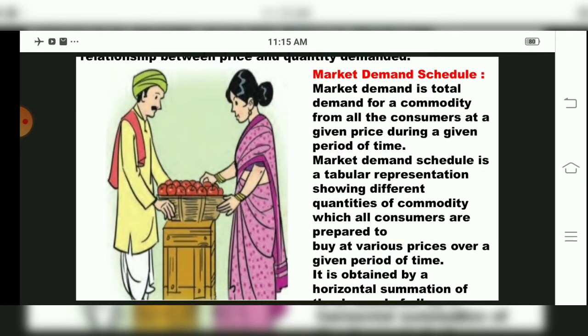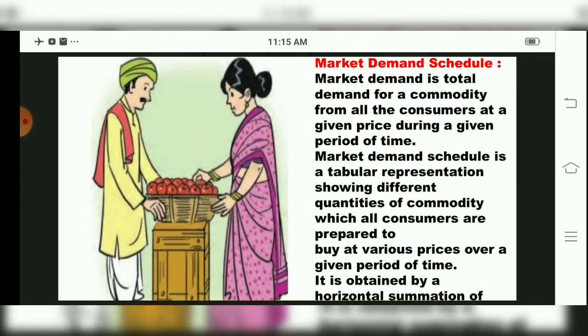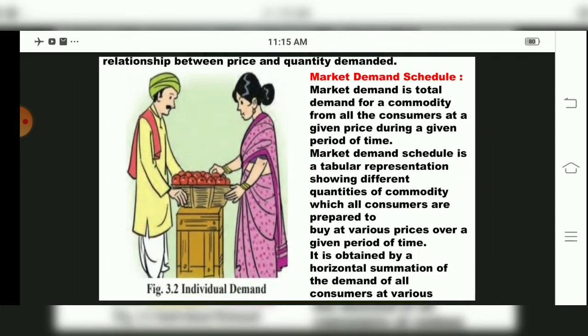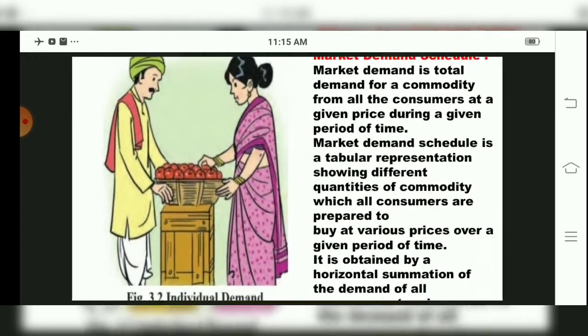Market demand. What do you see in this figure? A lady is purchasing tomatoes or apples, say, and this person is selling her the product. Individual demand means a single person is there. This diagram is related to what? Individual demand, a single person purchasing. Now we'll come to the market demand schedule, children.